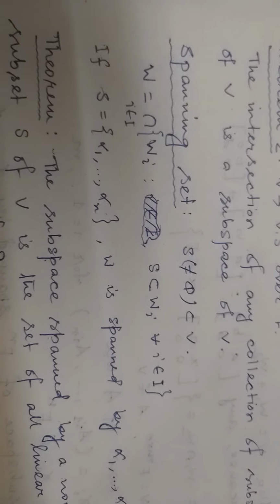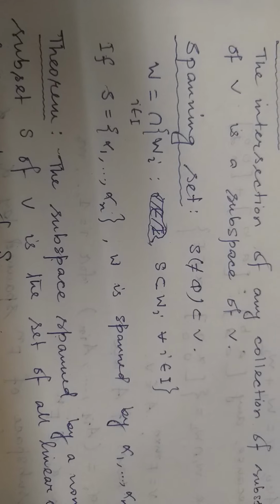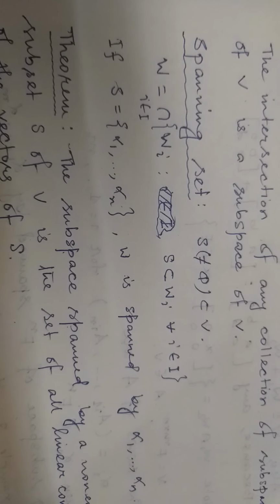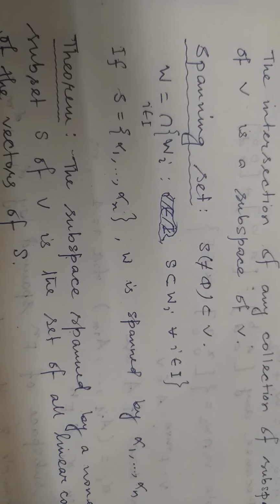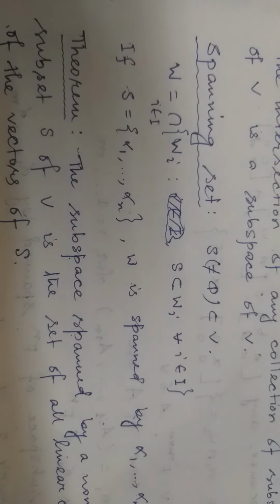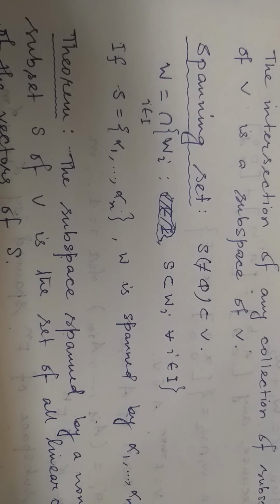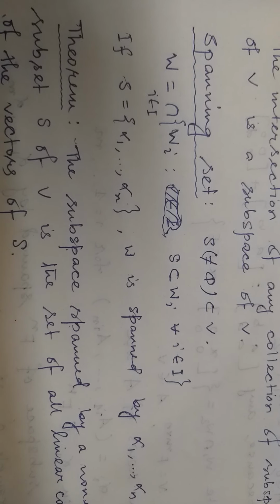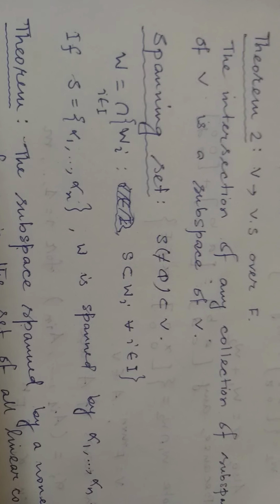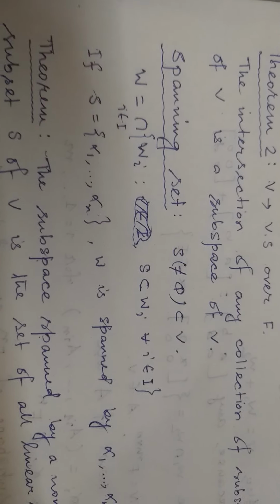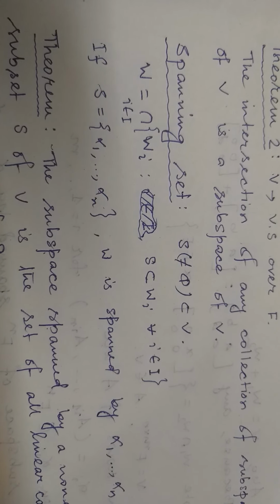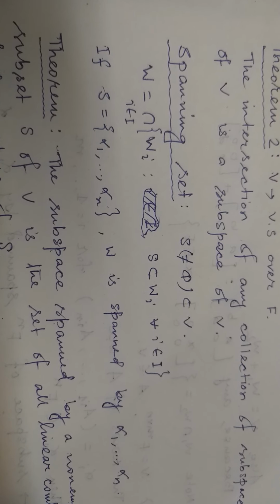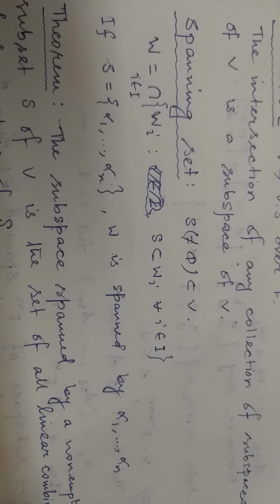Now choose S to be a non-empty subset of V, and the Wi are some subspaces of V which contain S, a family of subspaces containing S. Then we form W as the intersection of all the Wi's which contain S. Then definitely, using the previous theorem, W forms a subspace of V and it is called the subspace spanned by the set S. Further, if S takes the elements alpha 1, alpha 2, up to alpha n, then we say that W is spanned by the vectors alpha 1, alpha 2, alpha n.